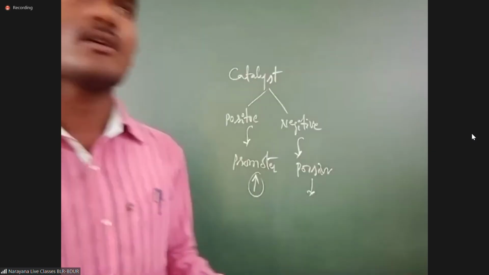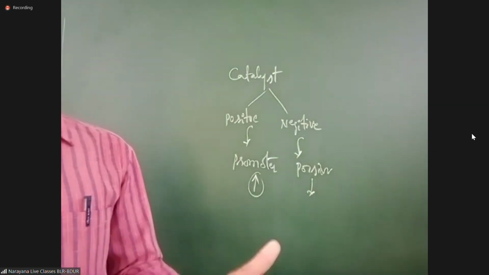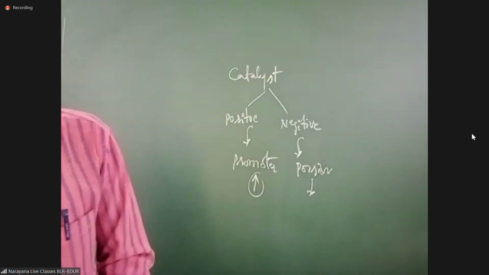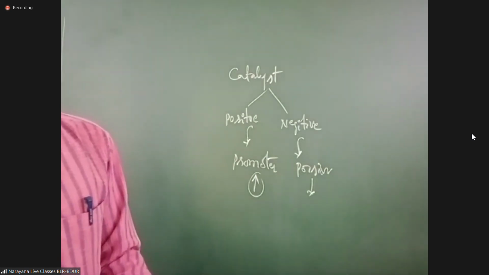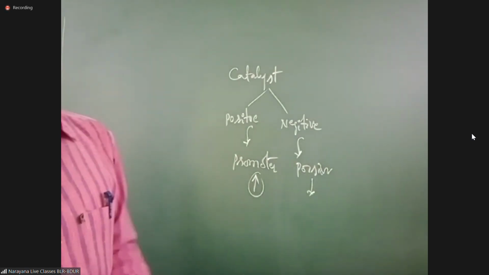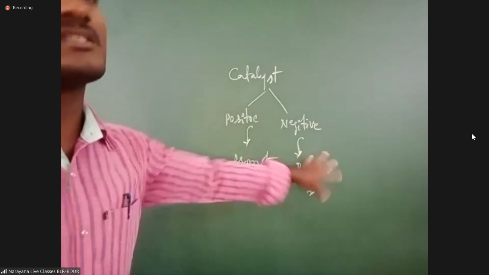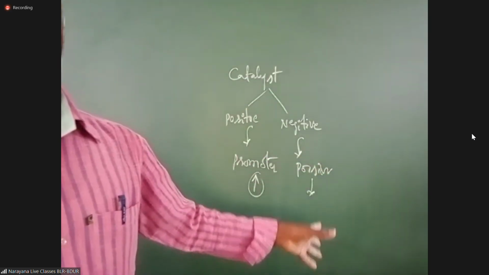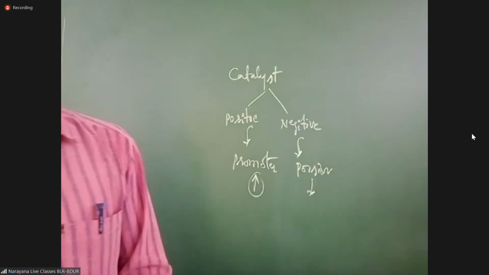Promoter is also a chemical substance which, tell me, what is the promoter? Promoter is a chemical substance which increases the efficiency of a catalyst. Then that is known as a promoter. Poison means this is also a chemical substance which decreases the efficiency of a catalyst. Then that is known as a poison.